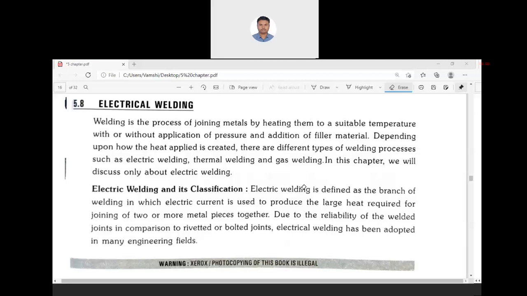The two metal pieces themselves won't join. So we add some other material that will melt quickly and make a bond between the two metal pieces so that the metal behaves like a single piece.